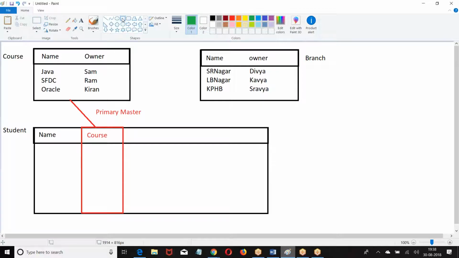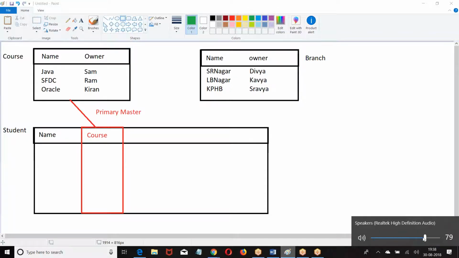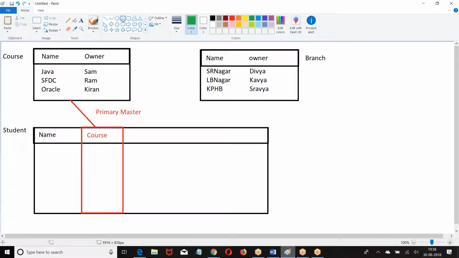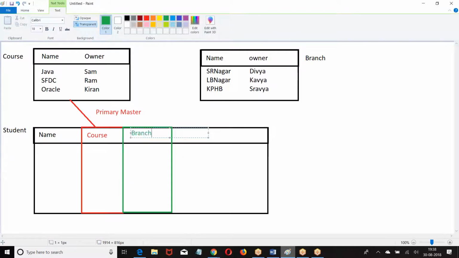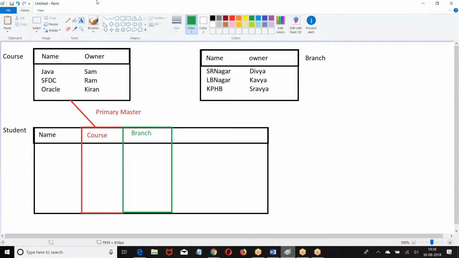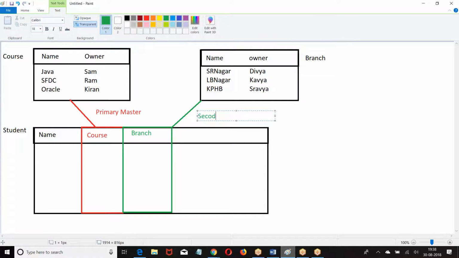On the same object, can I create one more master detail field? Yes. I can create two master detail fields. Now, because it is a second master detail field, it is called secondary master. Primary master and secondary master.